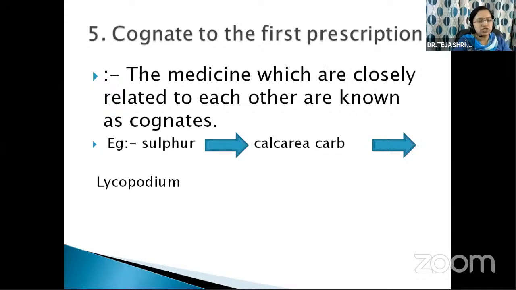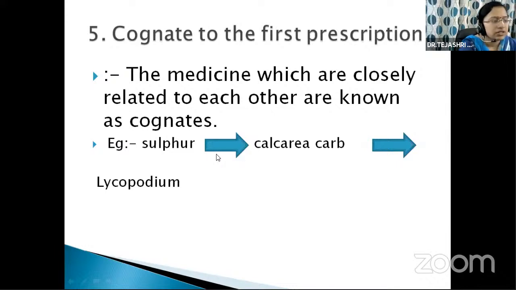The medicines which are closely related to each other are known as cognates, but administering cognate is not a compulsory task in homeopathy. Okay, means if during the course of treatment of chronic disease any acute disease or a symptom supervenes, the second prescription should preferably be a cognate of a first medicine.